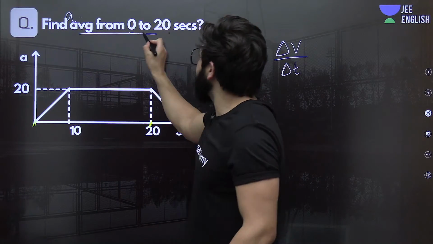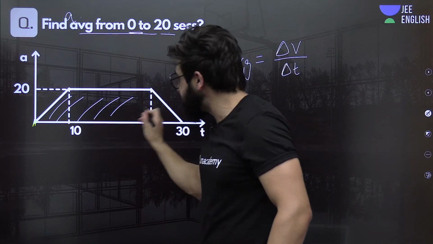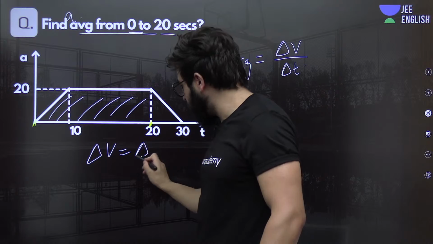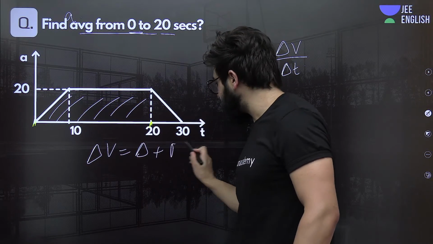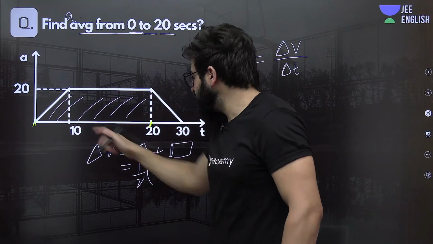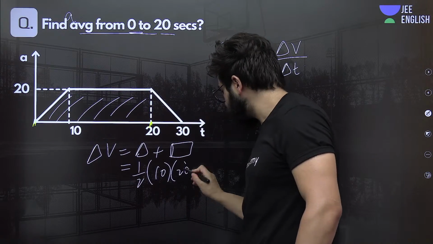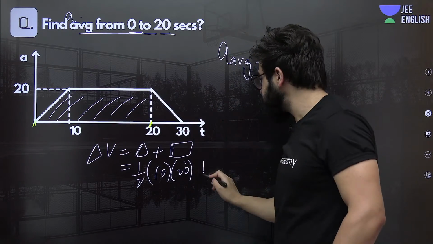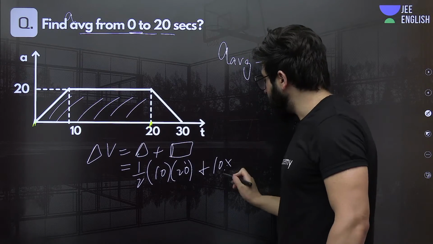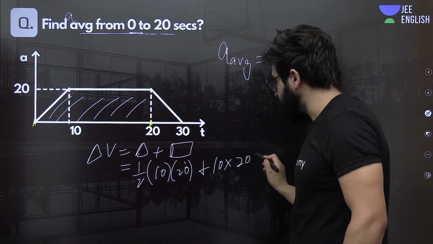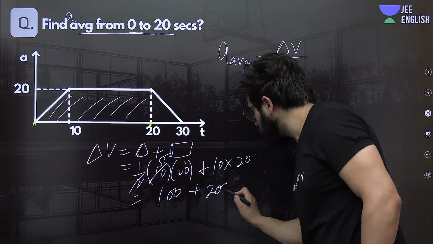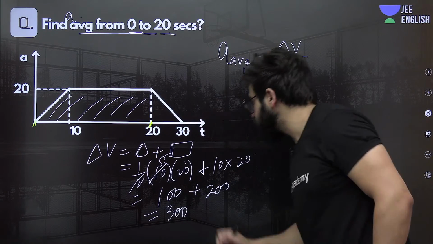So the area from 0 to 20 seconds means delta V will be this area: the area of this triangle plus the area of this rectangle. How much will that be? One by two times base, 10, multiplied by 20, plus length times breadth for the rectangle, length 10 multiplied by breadth 20. This is 100 plus 200, which comes out to be 300.